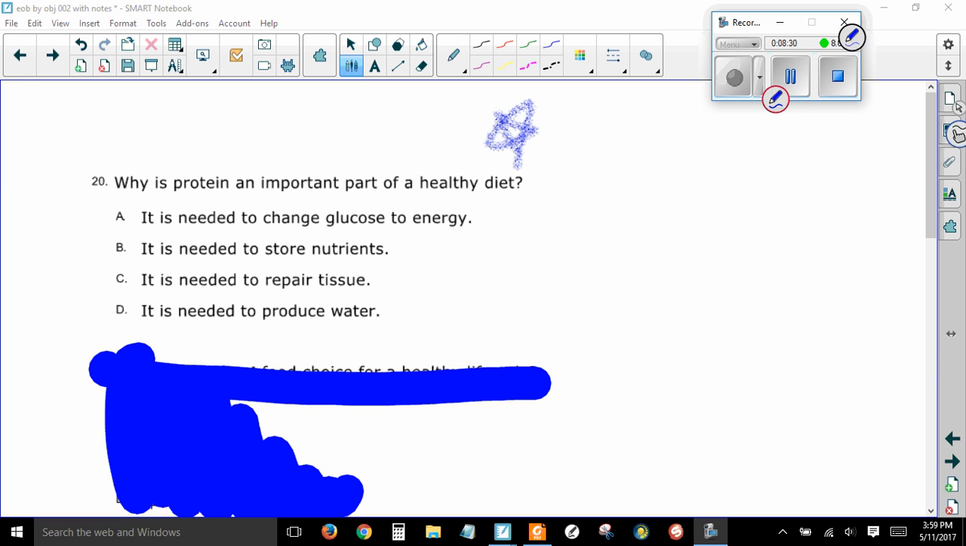All right, why is protein an important part of a healthy diet? So the first thing we need to think here is amino acids.